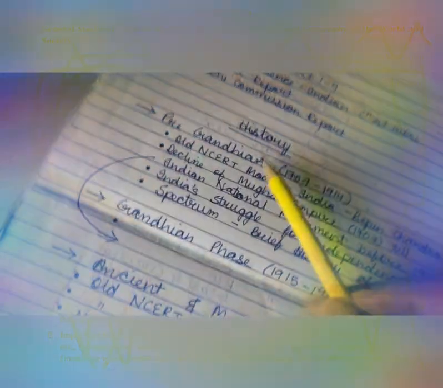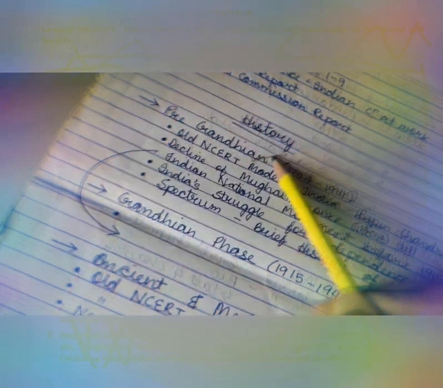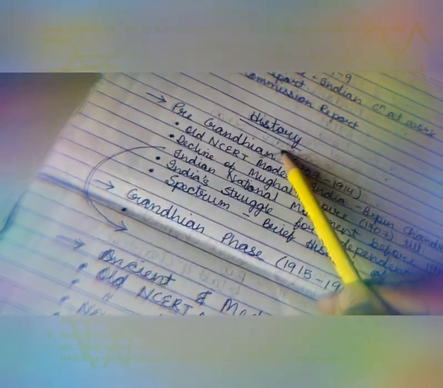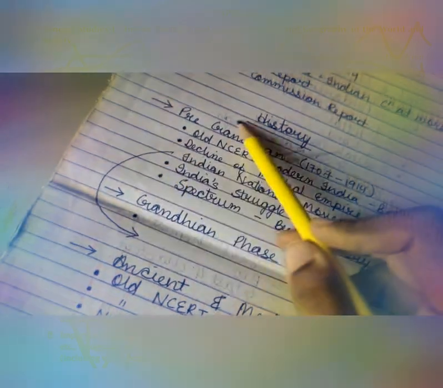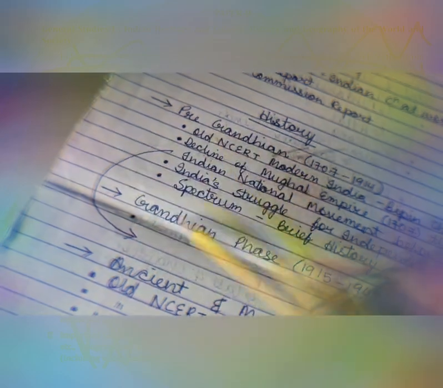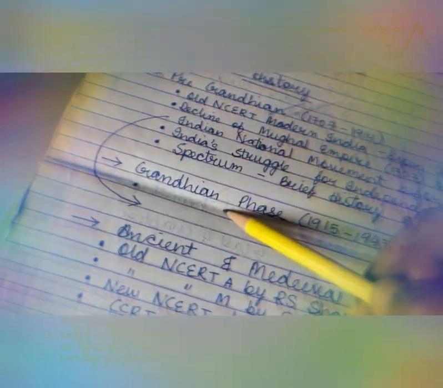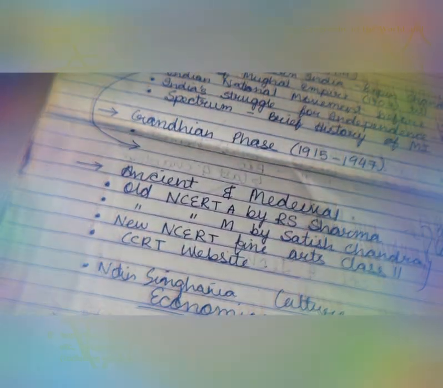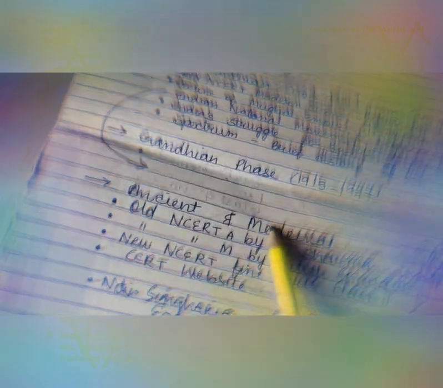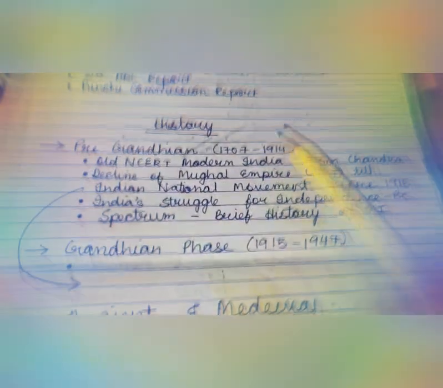If we divide our history, we'll see that it has the pre-Gandhian era, that is all of modern India with the 18th century part and everything. Then this is the Gandhian phase. The later part of the pre-Gandhian era and the Gandhian phase include the freedom struggle, and we can also know about the personalities who were involved here. And then we have ancient and medieval history, because we need to study this also.